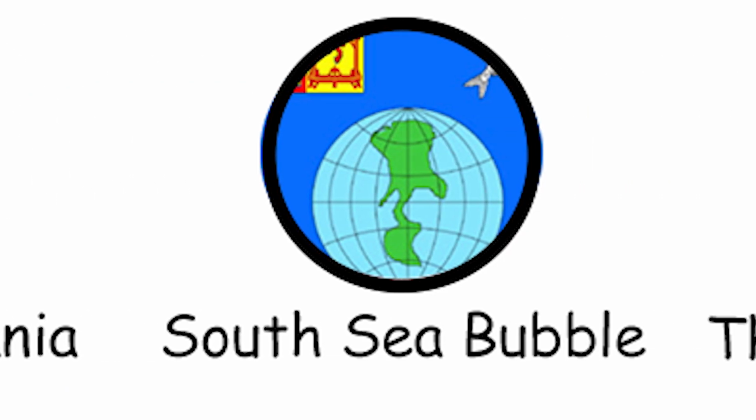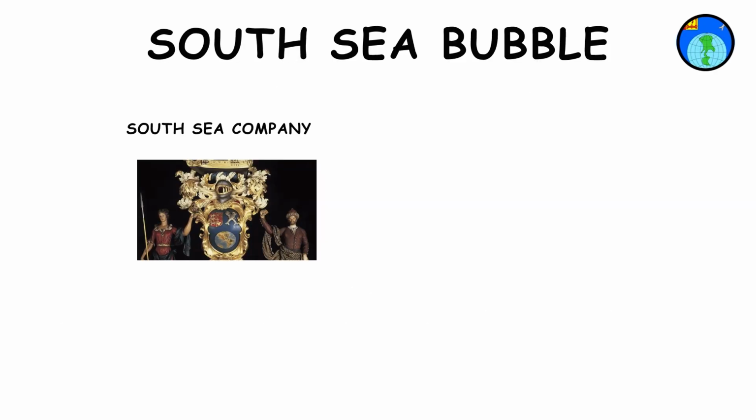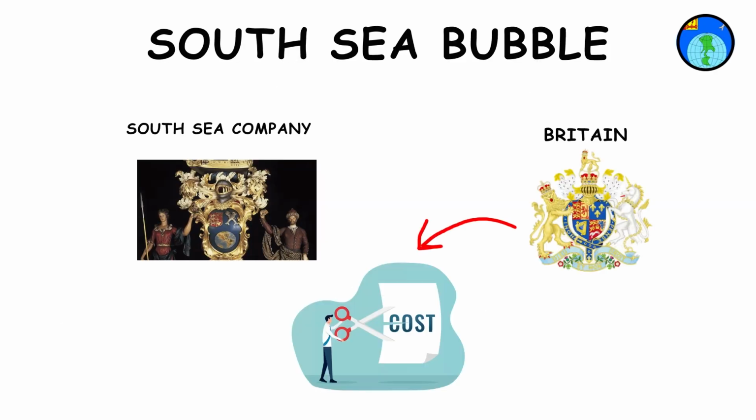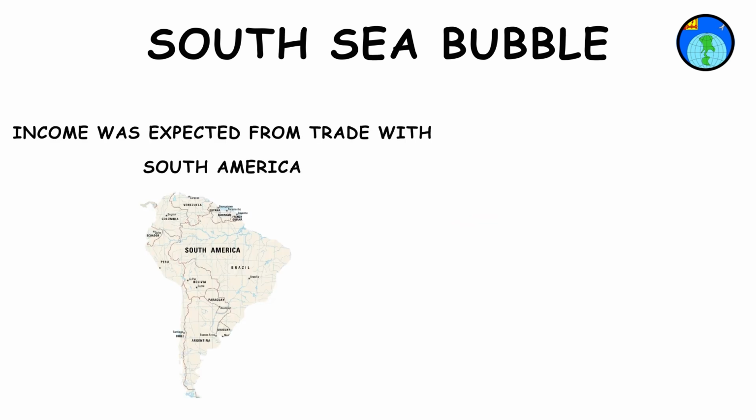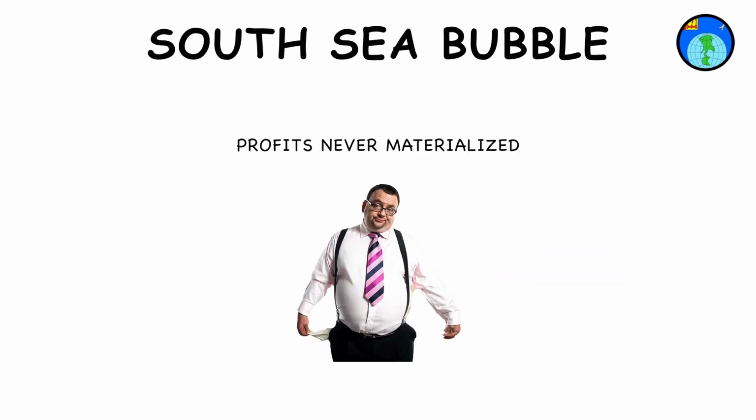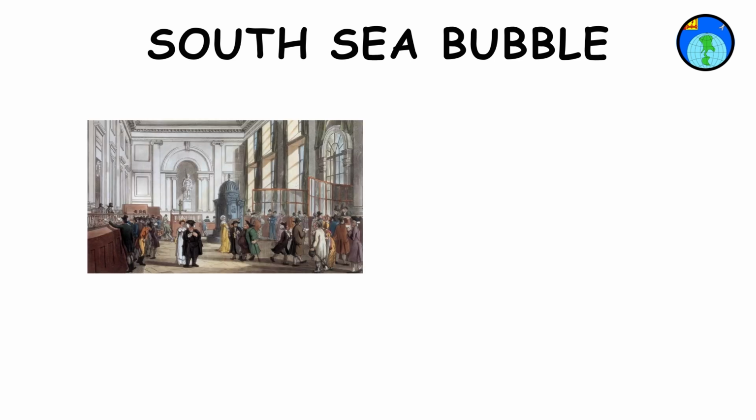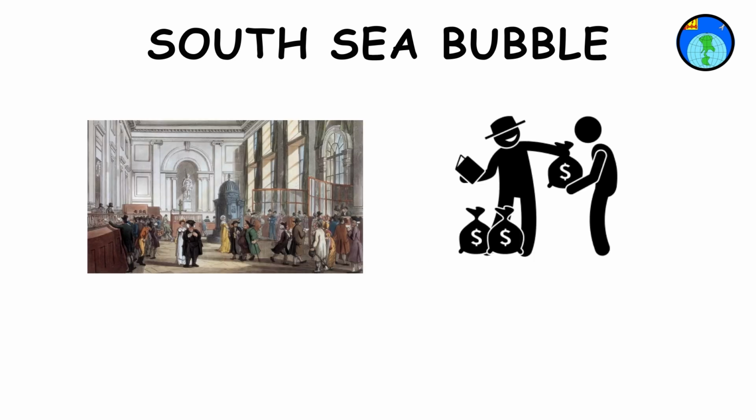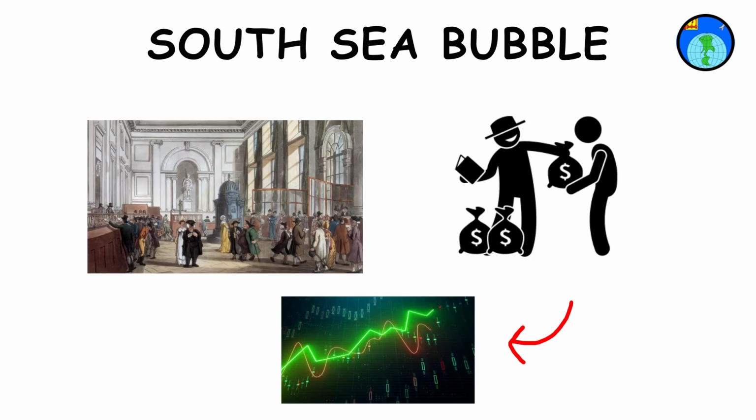The South Sea Bubble. The South Sea Company formed as a way for Britain to reduce the cost of the national debt. The income was expected to come from slave trade between Britain and South America, because South America was known for its excess of gold, but the profits never materialized, and instead, the company started acting as a bank and lending to purchasers. This drove the stocks up, in turn creating the bubble.